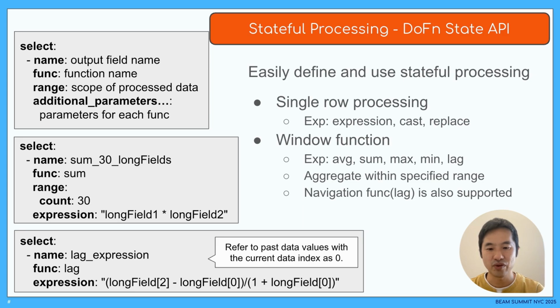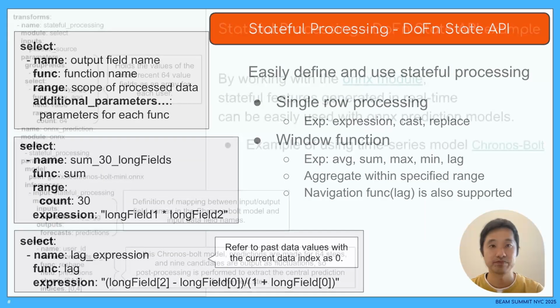The middle example calculates the sum of the result of the formula specified in the expression parameter for the most recent starting point. In the next example of the lag function, the range parameter is omitted, but calculations are performed by referencing past data with an index. In this way, we can define processing such as window functions.